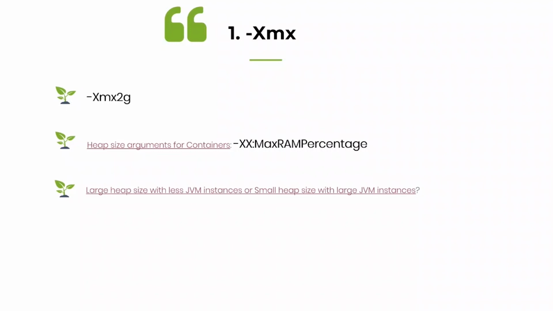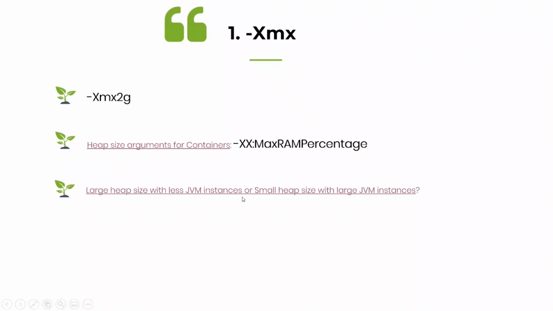This deck will be published on blog.ycrash.io. Here is a white paper that we have published, heap size arguments for containers. If you move to a container world, instead of setting Xmx to 2 GB, you can pass the argument MaxRAMPercentage. You can set a percentage, say 80% or 70%. When you set it as 70%, that means the Xmx value will get 70% of the overall container's memory size.